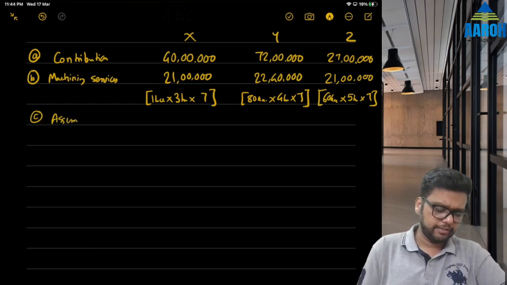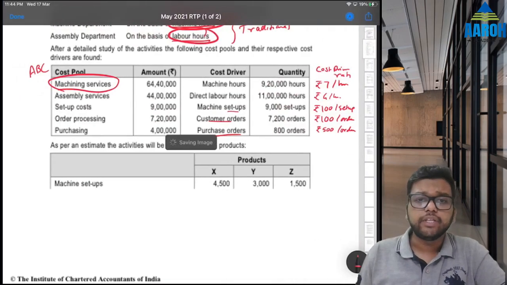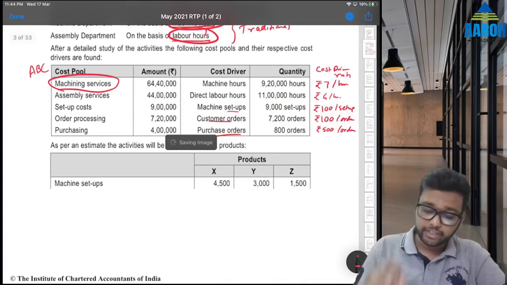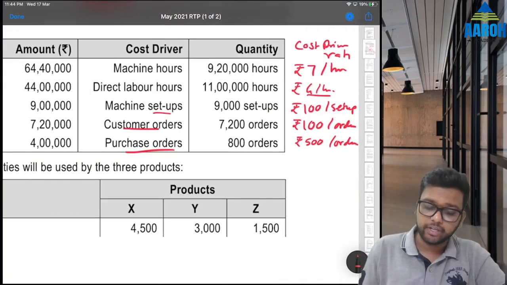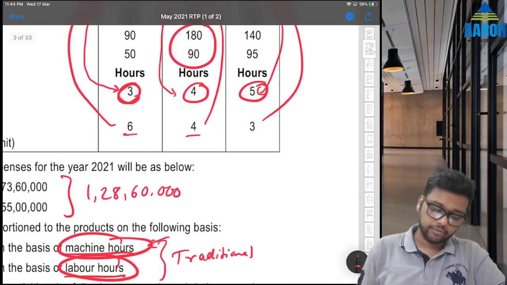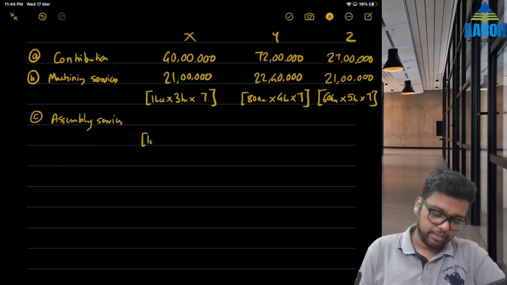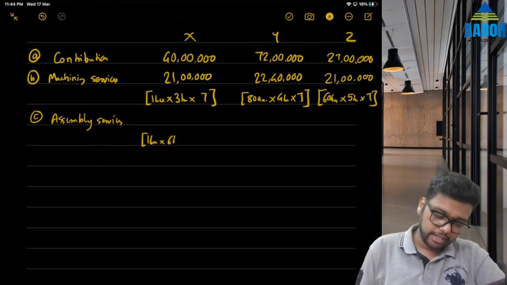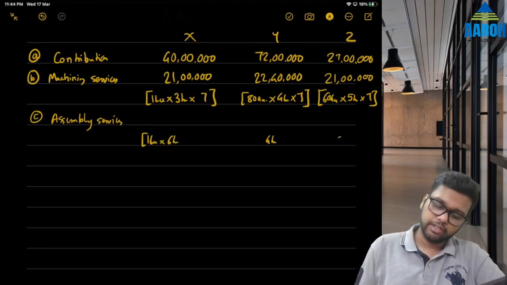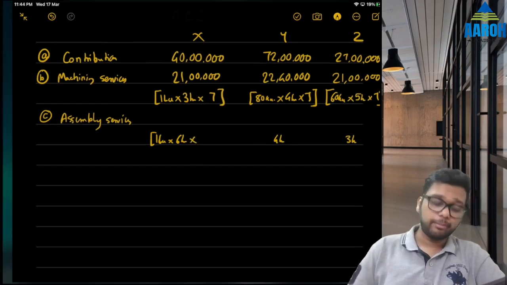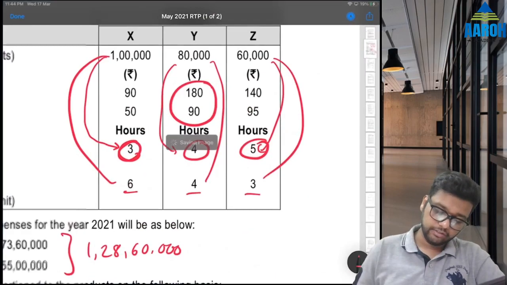Next is assembly services. Again understand carefully. Assembly services absorption rate, cost driver rate is 4 rupees per labor hour, right? Labor hours are 6, 4 and 3. So here 1 lakh units into 6 hours, here 4 hours, here 3 hours, into absorption rate, what was it? 4, right?